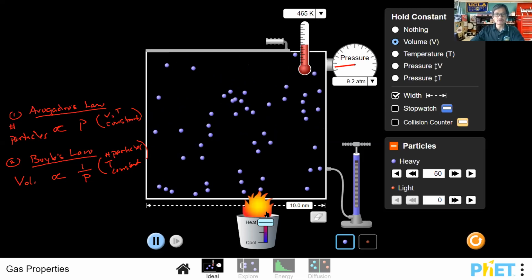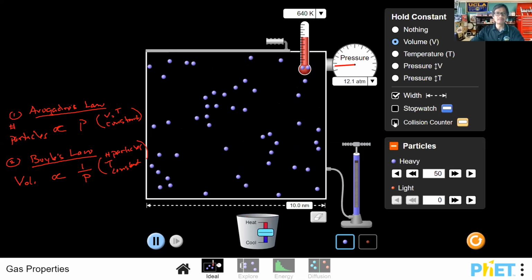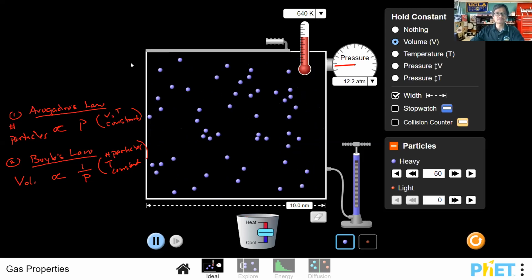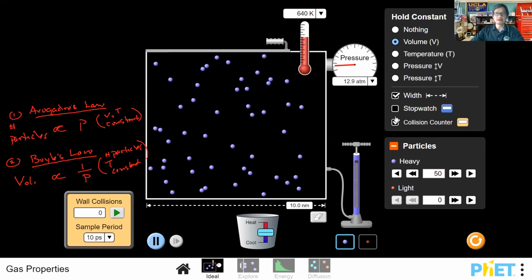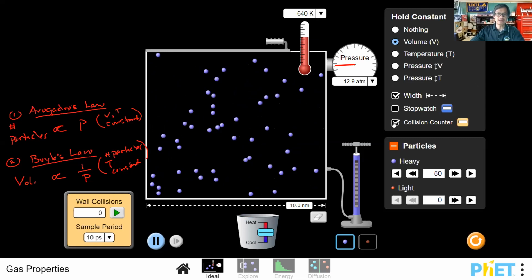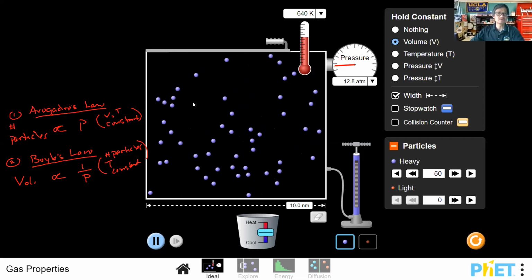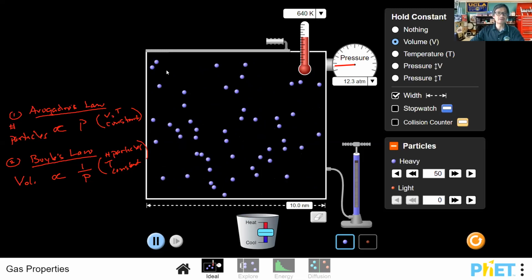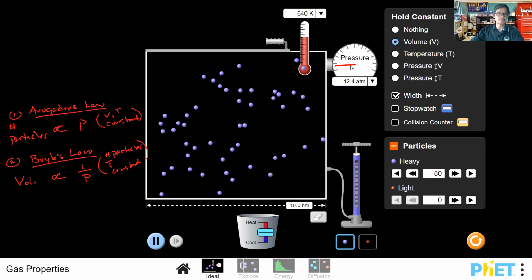And so what happens then when you increase the temperature, as you add in more heat energy? Well, the particles move faster, and if you notice, you can do the collision counter here. I'm not going to do this for you, okay? This is an option for you that you can use to count the number of collisions. So play with that on your own, but you can visually see then that there are more collisions here that occur, and that's what leads to the increase in pressure.